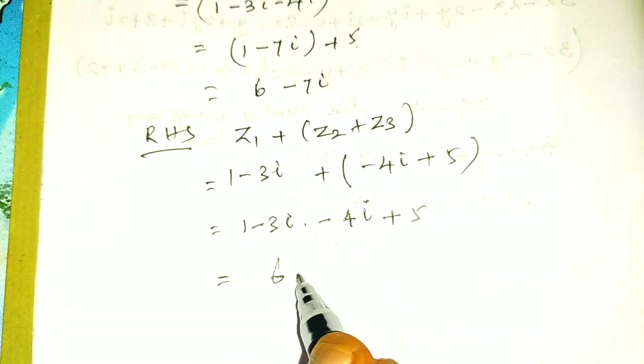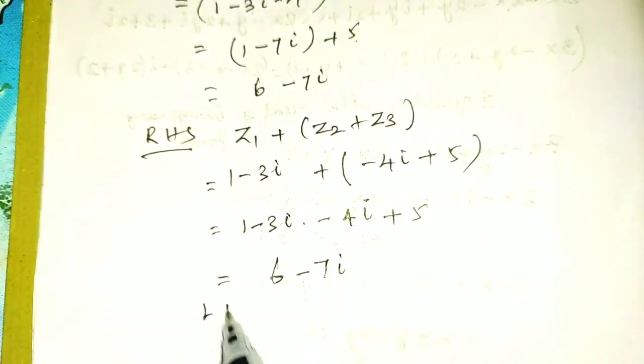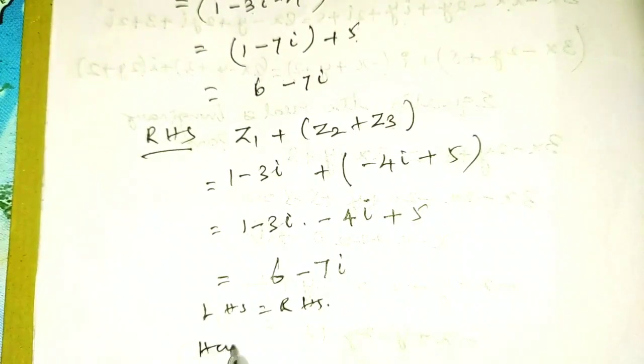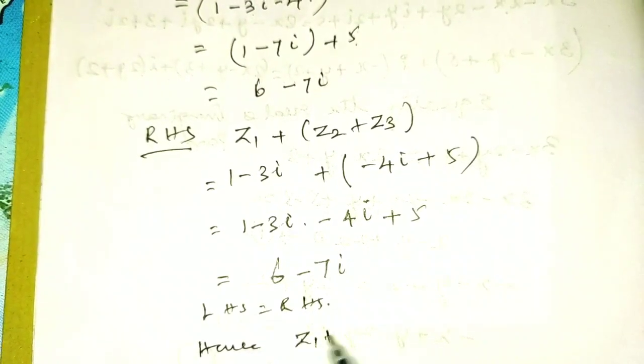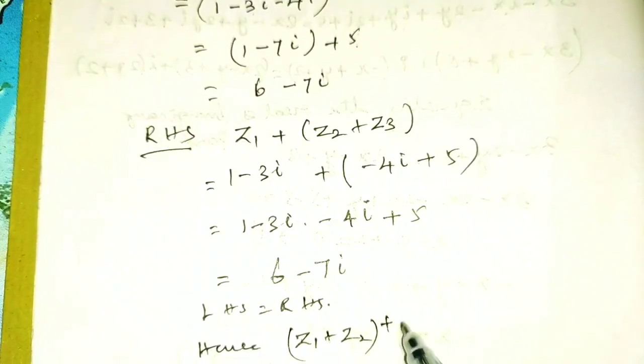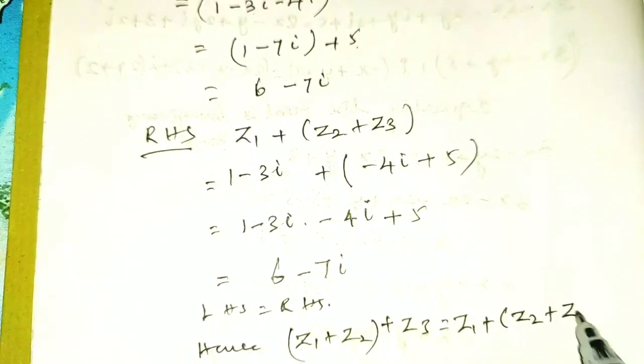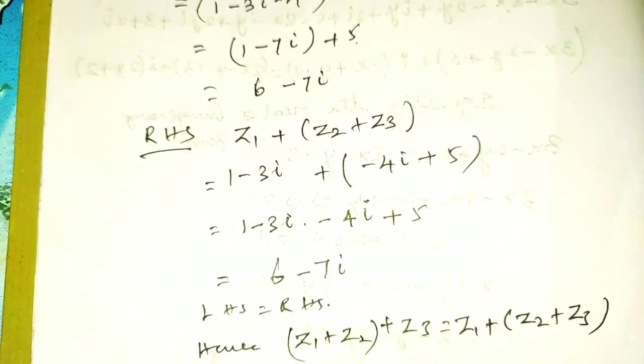Minus 3i minus 4i gives minus 7i. Now LHS is equal to RHS. Hence (z1 plus z2) plus z3 is equal to z1 plus (z2 plus z3) is verified.